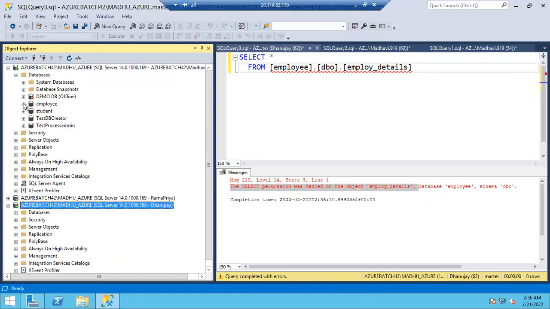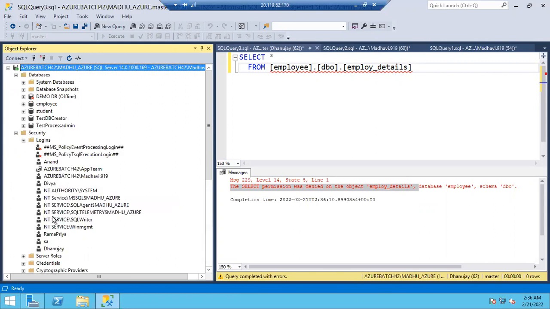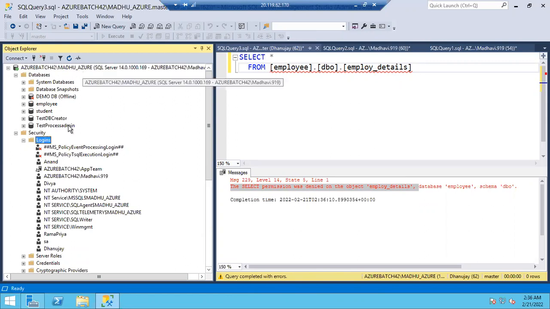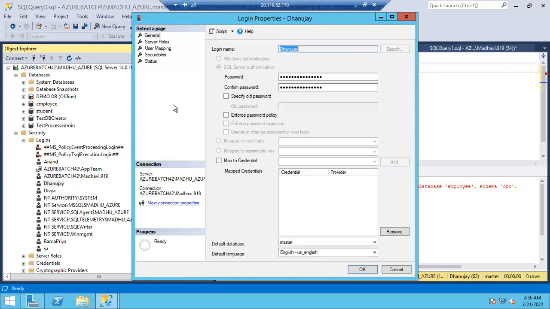Okay. If you are Madhavi, a DBA, only a DBA can give the permissions. Go to Security, go to Logins, find Dhananjay and double click on it. Where is Dhananjay? Let me refresh it. Last one, sir. Yeah, now it is already in A to Z alphabetical order.